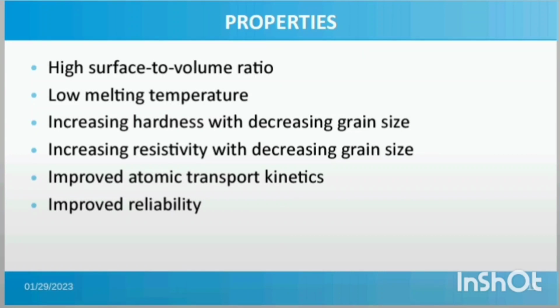Nanomaterials have various properties which are suitable for many applications. Due to their high surface to volume ratio, they are used in catalysis and gas sensors. Low melting temperature is useful for material processing. The next property is increasing hardness and resistivity with decreasing grain size. This is the reason why nanomaterials are employed in hard coatings and protective layers, and in many fields of electronics. For batteries and hydrogen storage, we can make use of the atomic transport kinetics property. Nanomaterials also have improved reliability.